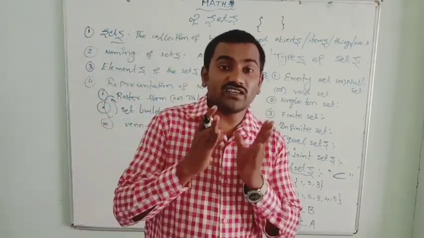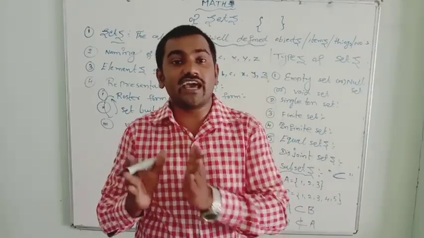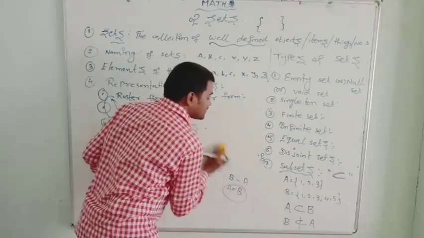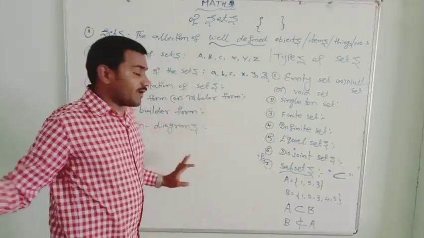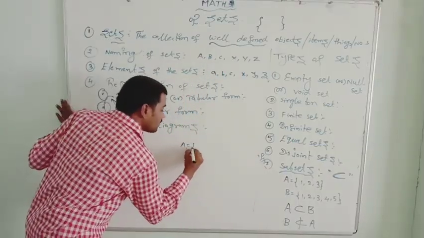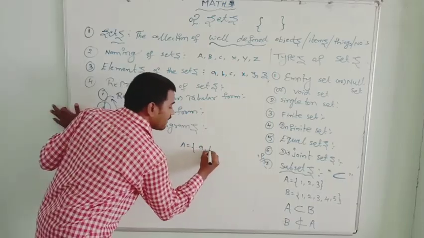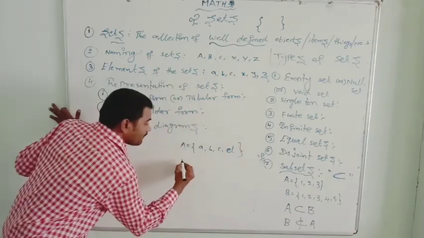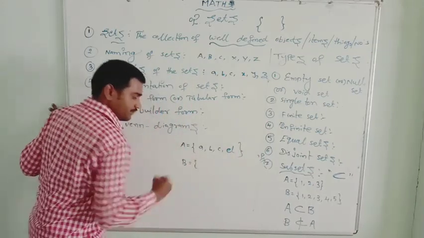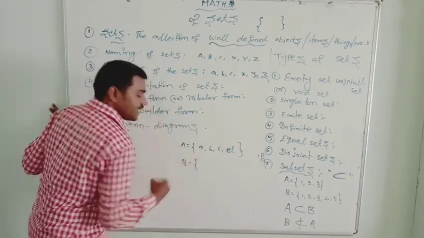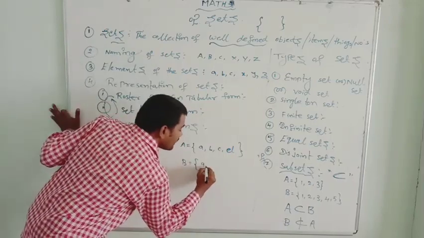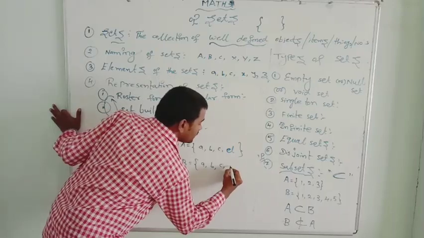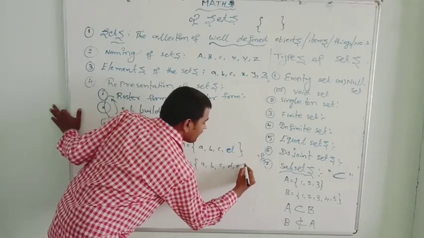So every element of set A is also an element of set B, and this is known as a subset. Then A is a subset of B. For example, let me take one more example. A equal to {a, b, c, d} and B equal to {a, b, c, d, e}.